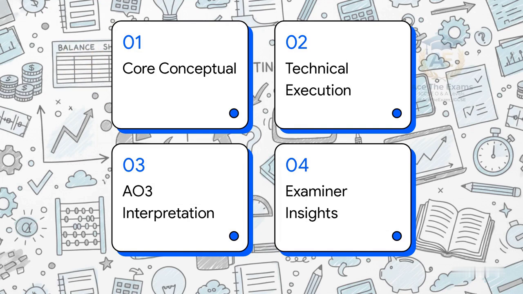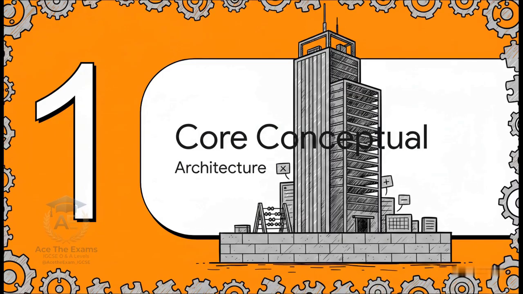So here's our roadmap for today. 1. Core conceptual architecture. 2. Technical execution. 3. AO3 interpretation. And 4. Critical examiner insights. Let's get right into it. All right, Section 1, Core Conceptual Architecture.